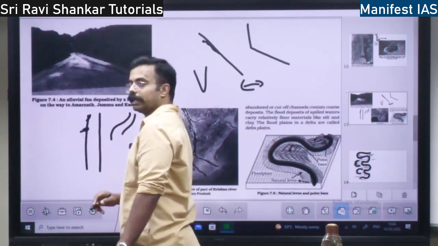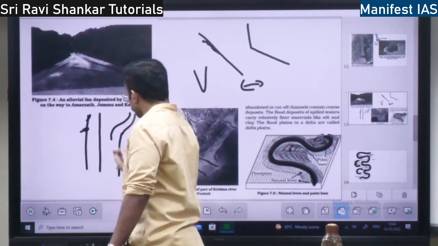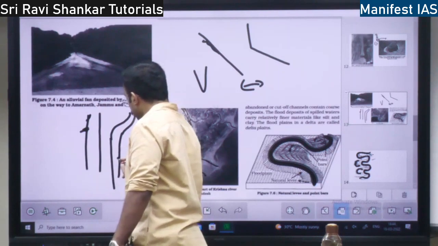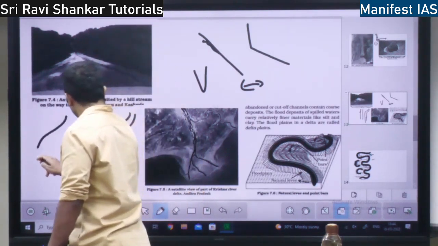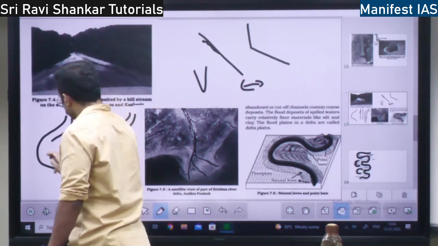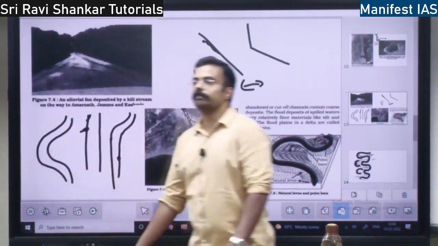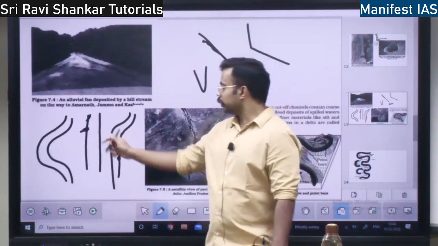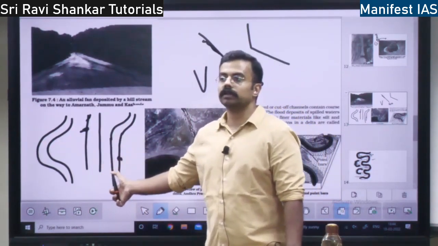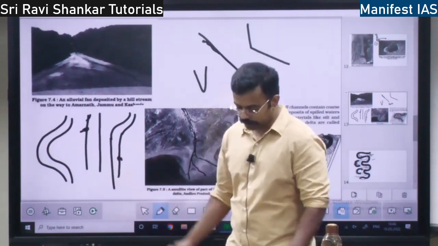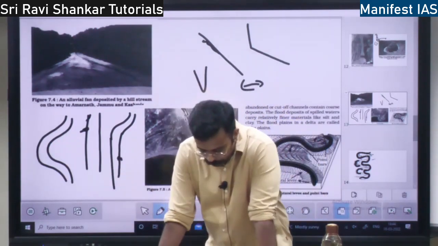Then it gets eroded here, then it will be flowing like this. Later the river will start cutting here, so from here to this will become like this. This is how erosion forms it, right? Did you get the concept? How the meander is formed by erosion. So this is how the meanders are formed.